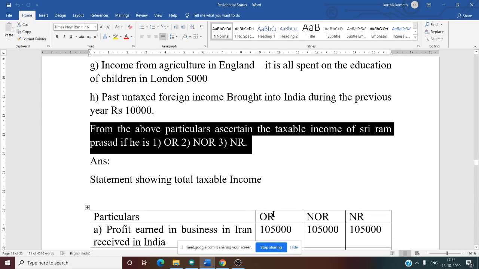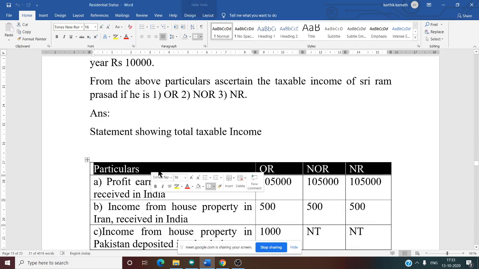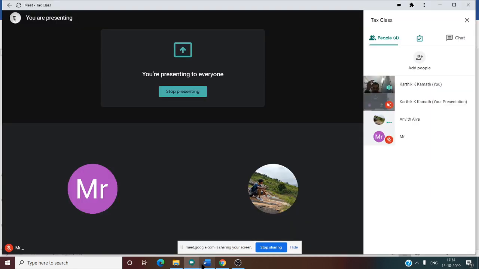How to calculate taxable income? First you need to do the format. How to do the format? First write particulars, then 3 columns you need to make. One column is for OR, second column is for NOR and last column is for NR. So whether this is clear about the format?